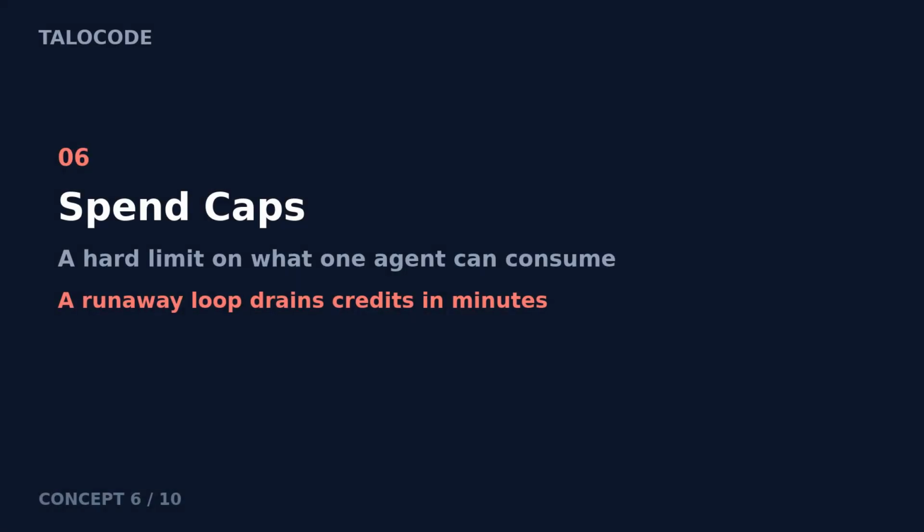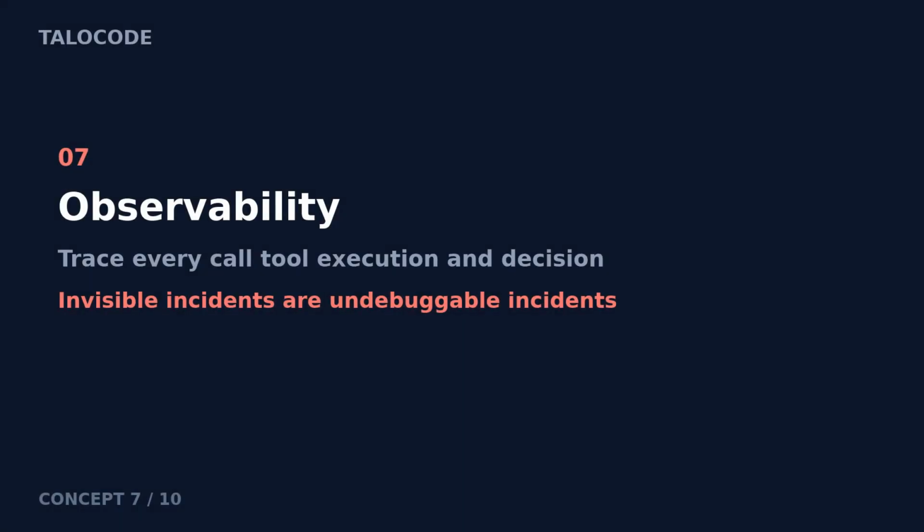6. Spend caps. Agents burn money quietly. A runaway loop, a huge context, or a forgotten recursion can drain credits in minutes. Spend caps put a hard limit on how much one agent, one user, or one project can consume. A cap is not a restriction. It is a safety valve.